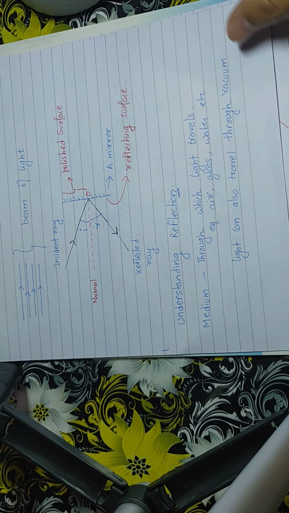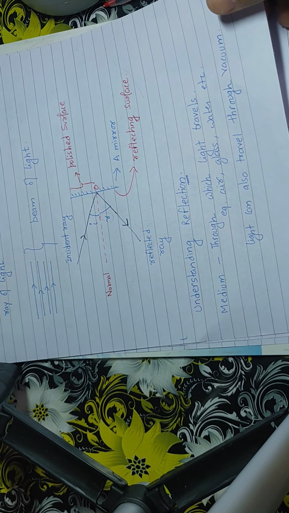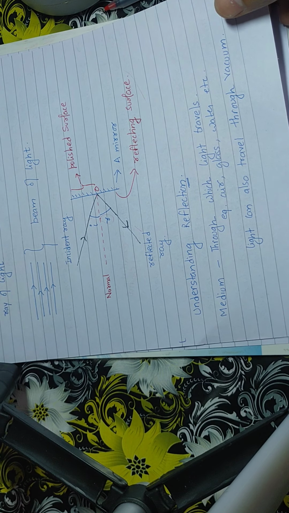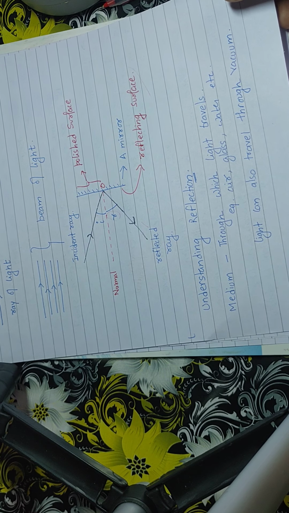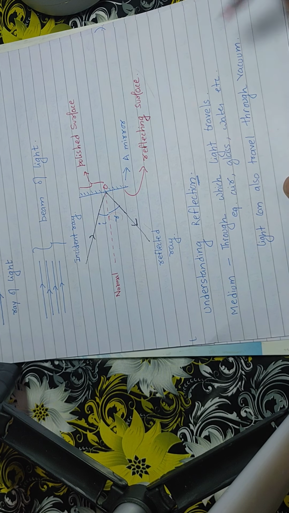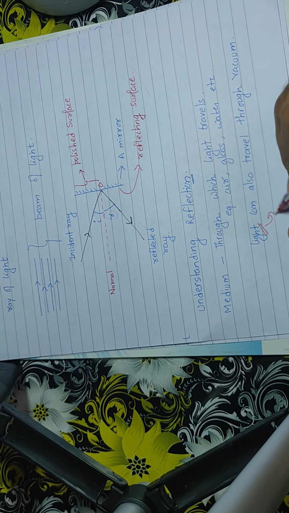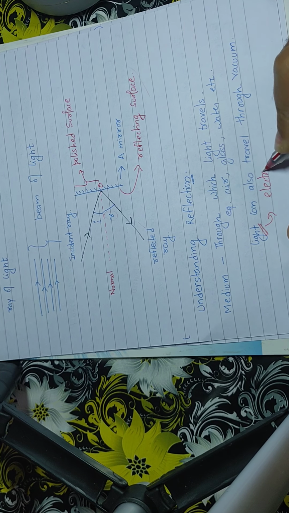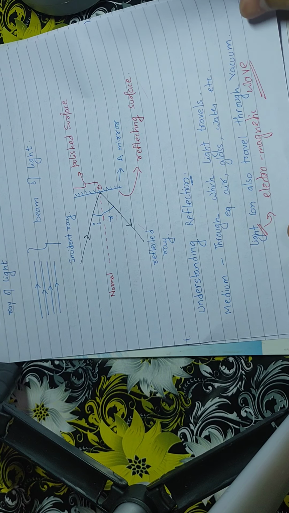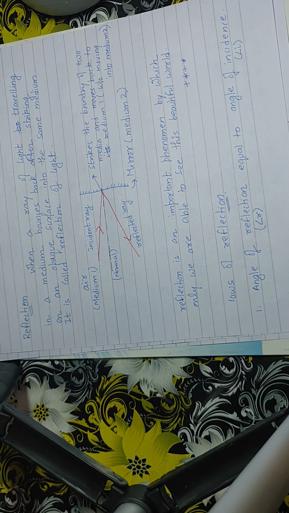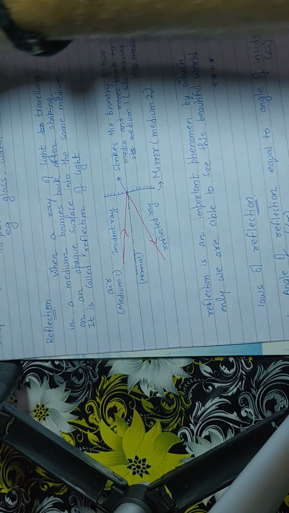Still the rays of light are traveling through vacuum. That proves that light can travel through vacuum also. Therefore light is said to be an electromagnetic wave.